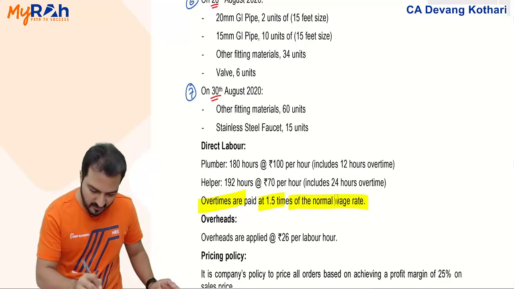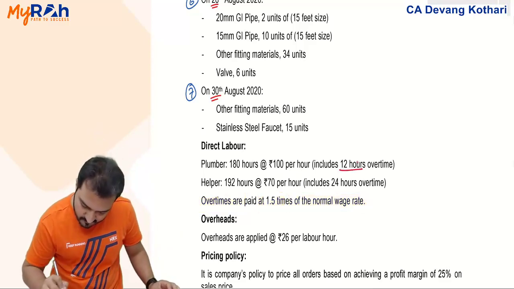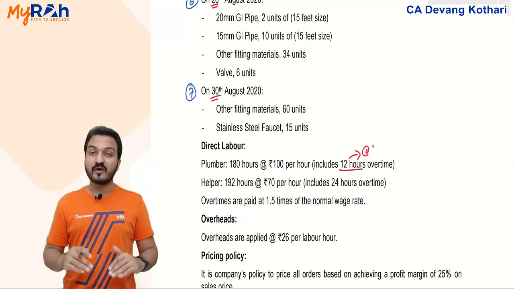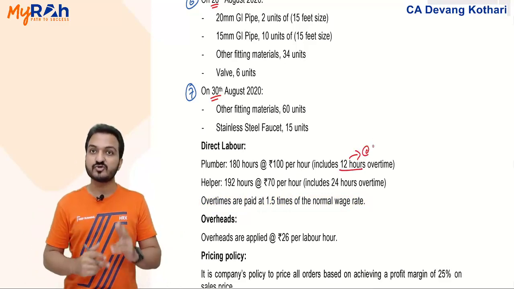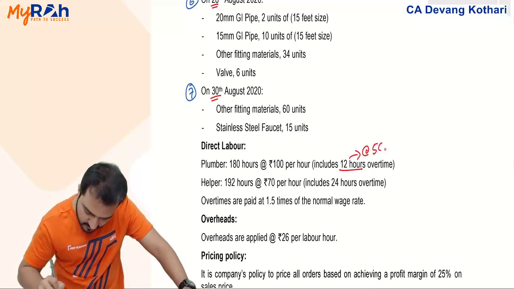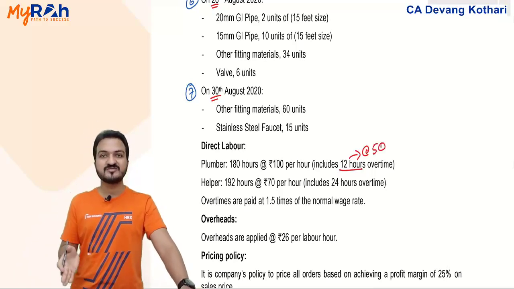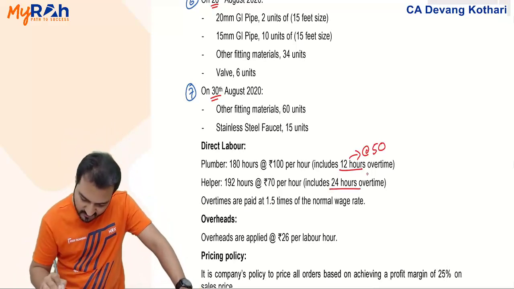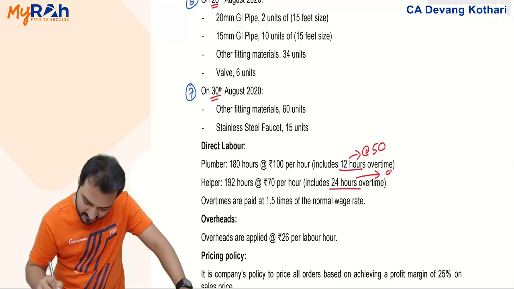So these 12 hours of overtime will be additionally paid what? 1.5 times is the total payment, so extra payment is 0.5. So it will be paid an extra 50 per hour because the original 12 is already included in 180 hours. Similarly, these 24 hours will be paid at an extra rate of 35.